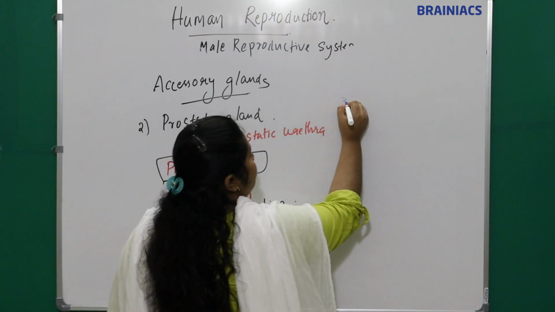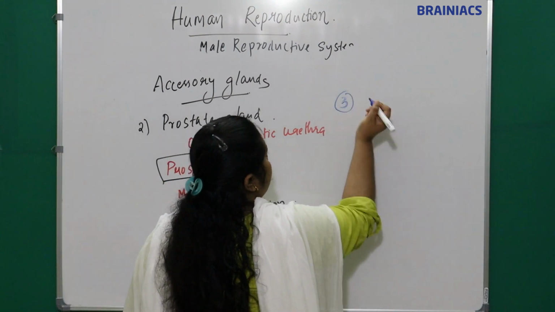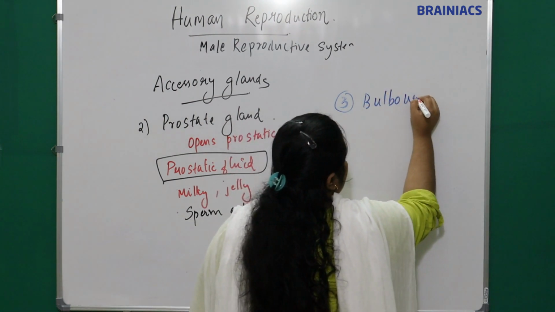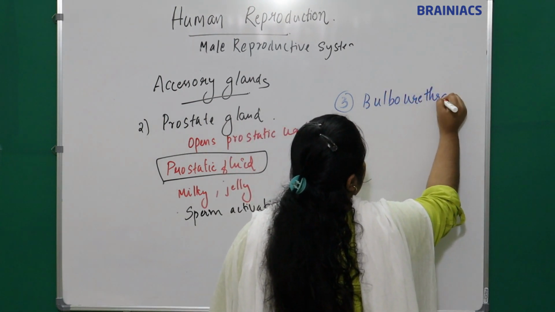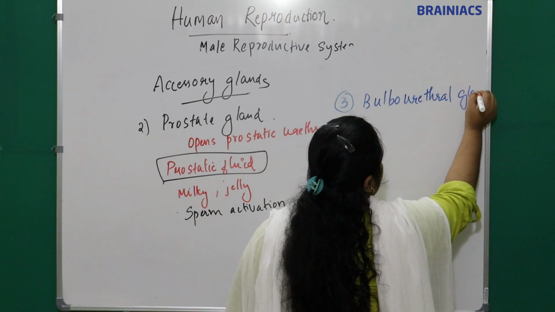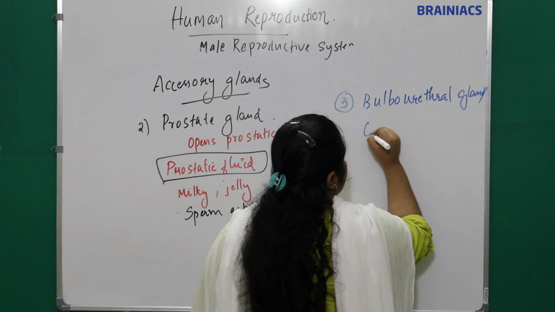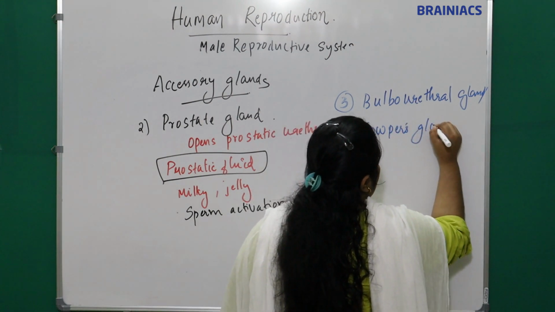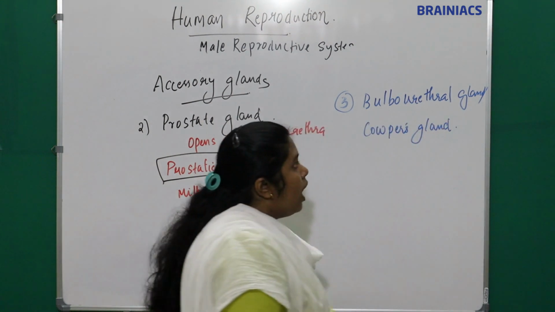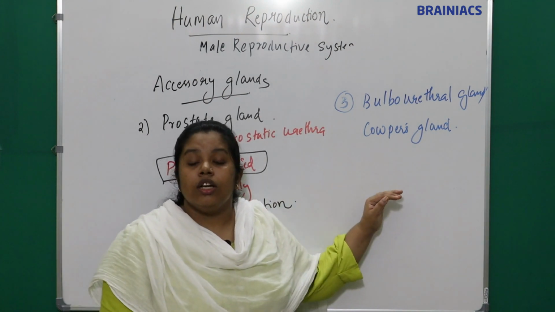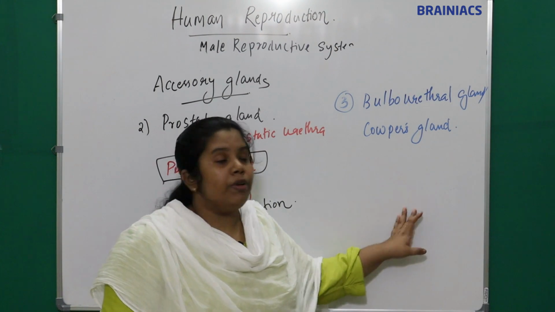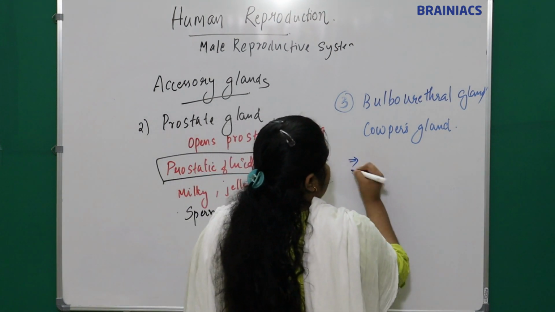Which is the third gland? We have the bulbourethral gland, also called Cowper's gland. What will they secrete?